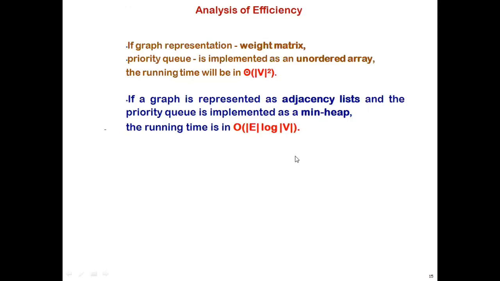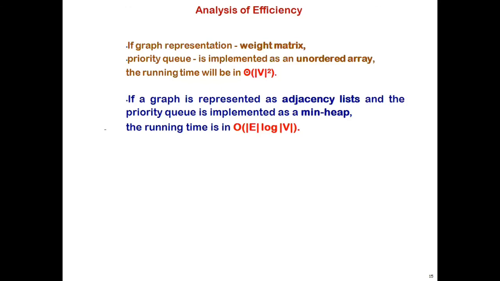This is the end of the session. We have discussed Dijkstra's algorithm. It checks the minimum distance from a single source to all other vertices in the graph, and it is applicable for both directed as well as undirected graphs. The basic principle is edge relaxation.